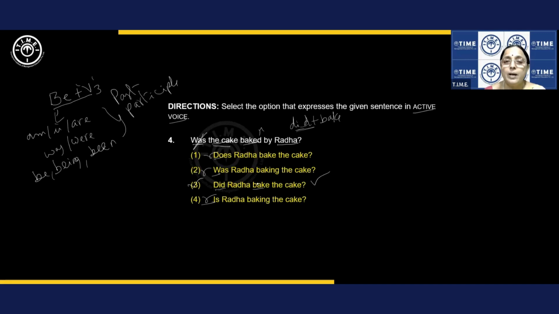Baked is past tense. And what are the past be forms? Was, are, were. Now listen to me carefully. So what should I use in my answer? When I change this sentence from active to passive, I should use was or were baked. Clear? You know very well, was is singular, were is plural. And what's the subject here? Cake. Cake is singular or plural? Singular. So what do we use? Was the cake baked by Radha? Agree or not? Was the cake baked by Radha? So you got the same answer.